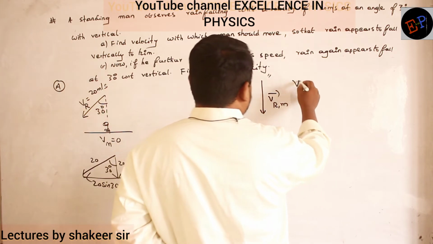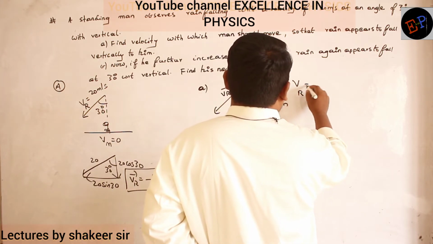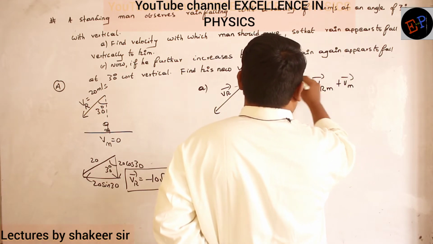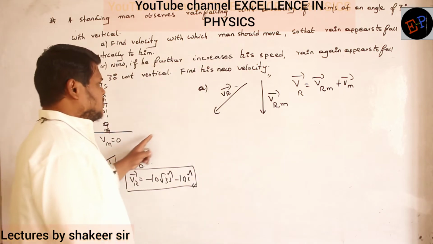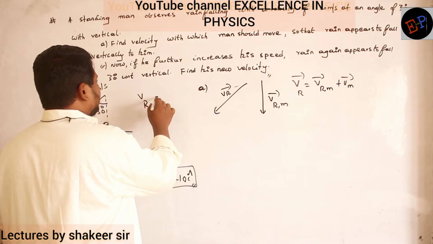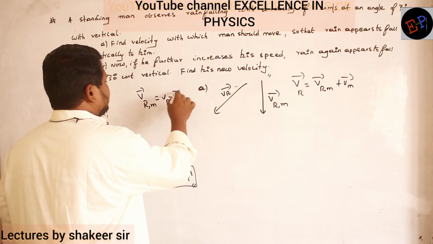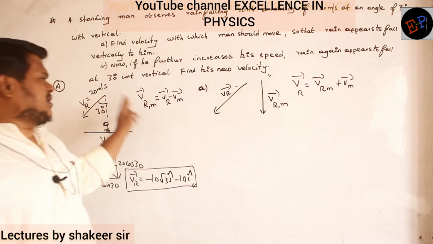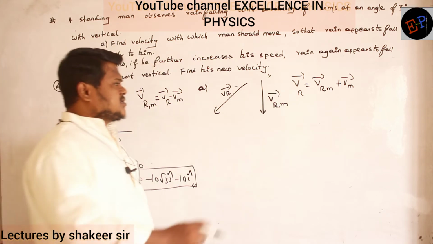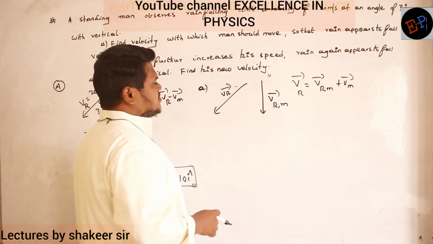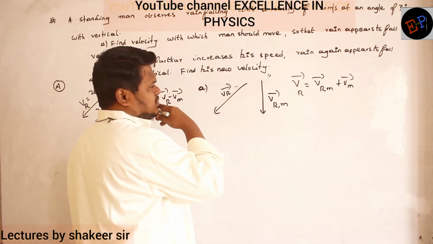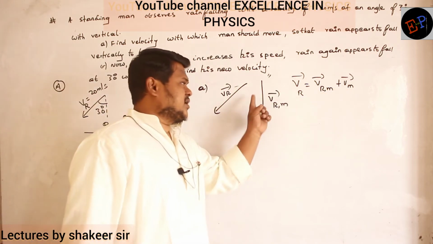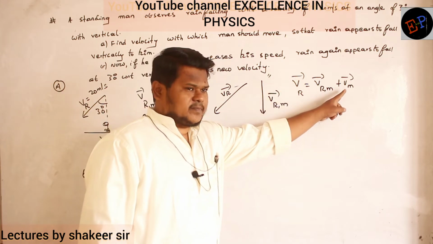The velocity of rain can be written as the velocity of rain with respect to man plus the velocity of man. I can write like this. Okay. So the velocity of rain with respect to man, how can I write? Velocity of rain minus velocity of man. So the velocity of rain is how much? Velocity of rain is velocity of rain with respect to man plus velocity of man. That's all. Now try to construct this diagram. How can I construct this diagram? The actual velocity of rain I know, no? So if I add these two, I should get this one. Are you able to understand? If I add the velocity of rain with respect to man plus the velocity of man, then I should get this one.